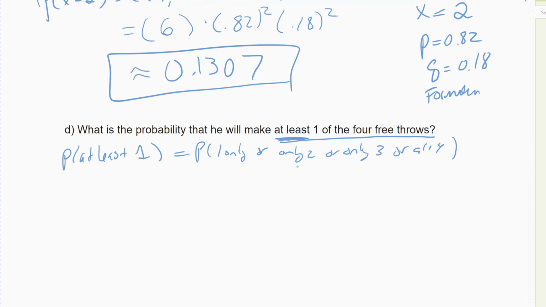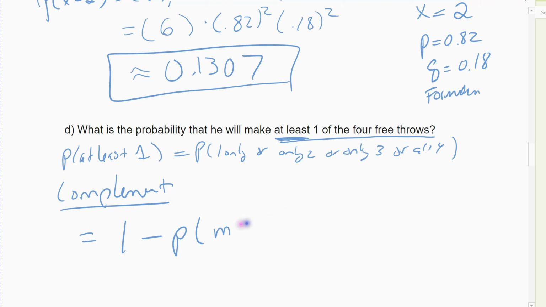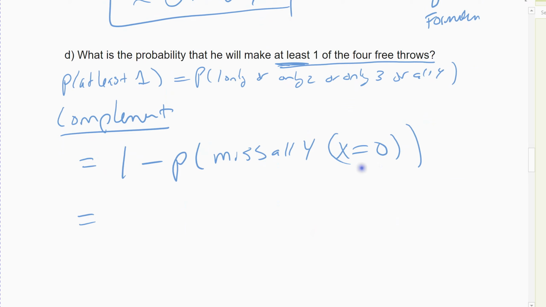You want to use the complement in this case. What's the outcome I don't want? Well, I don't want the outcome where he misses all of them, right? And so I'm going to use the complement. And you really want to use the complement in this case. 1 minus the probability. Well, the only outcome is that he misses all of them. So he's going to miss all 4. Which would be my random variable x is 0. Miss all 4. And so I only have to fill out my formula once. And actually the 0 case is the easy case. 1 minus the probability my random variable x is 0.